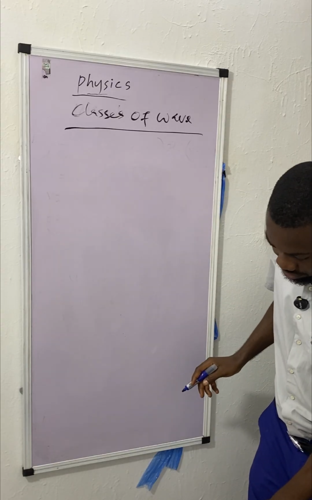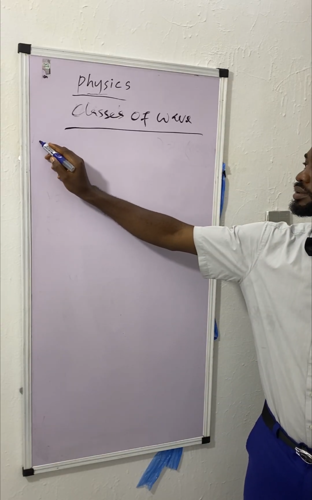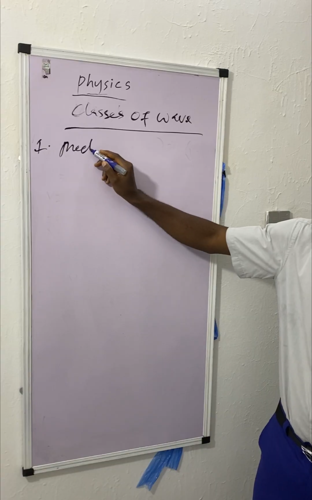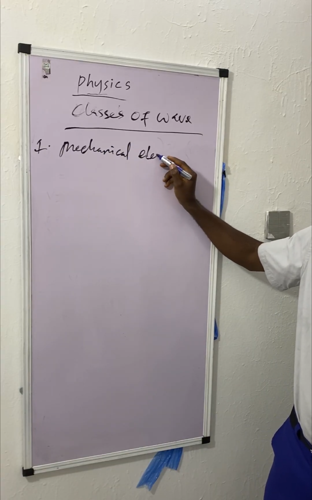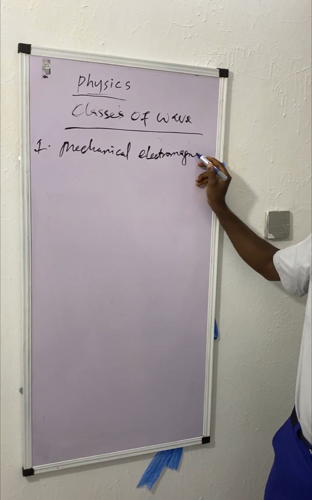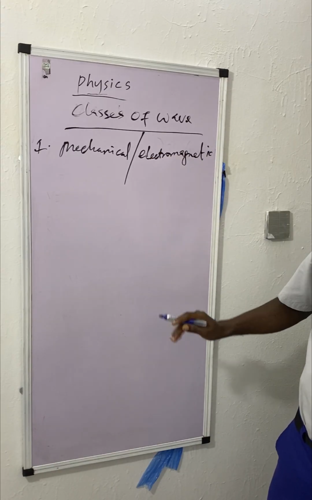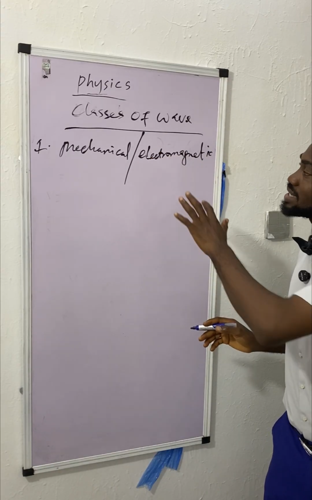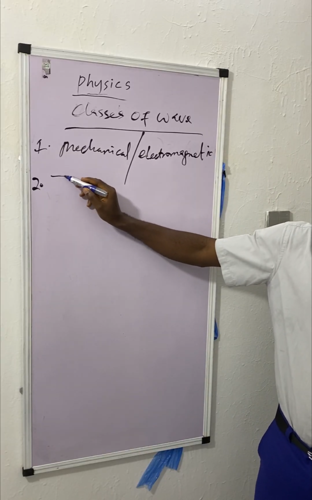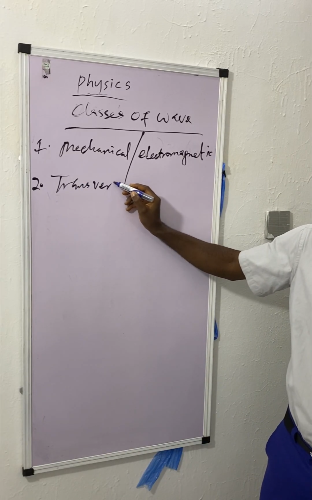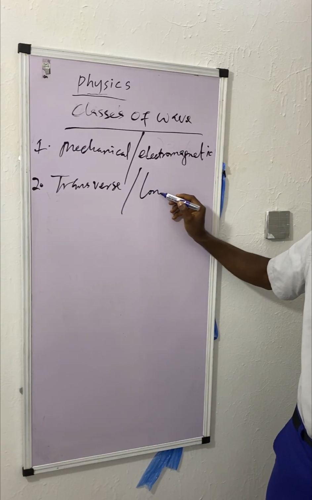Like I said, it can either be mechanical or electromagnetic. You know what it means if something is electromagnetic. Then second, it can either be transverse or longitudinal.